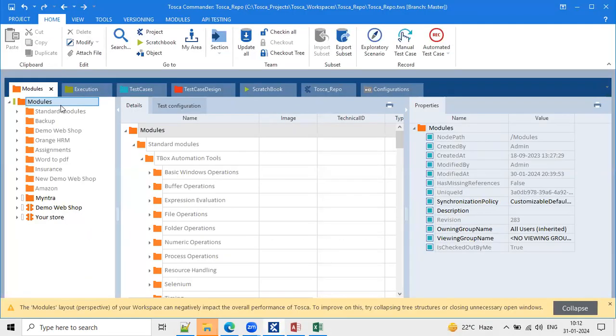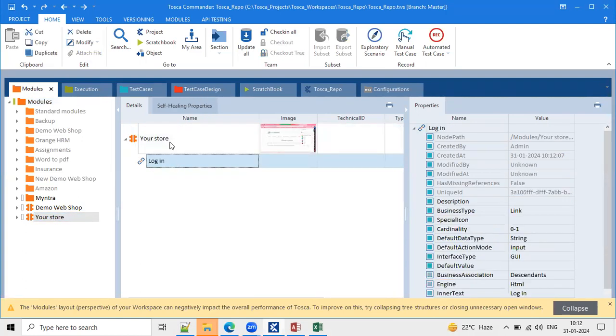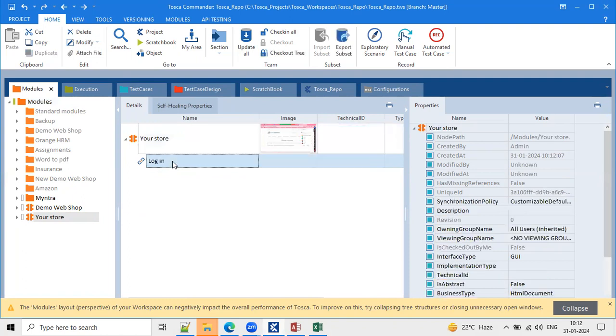If you go to the module section, the last one is the module that was created. That module is holding the login hyperlink. This is a user defined module, which I just created based on my business requirement.